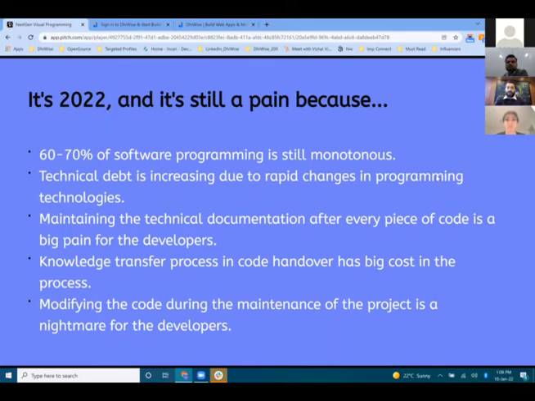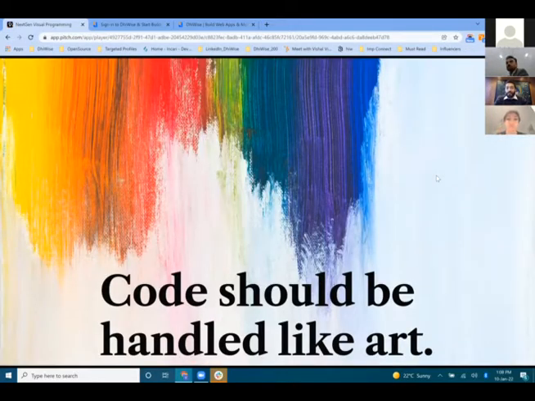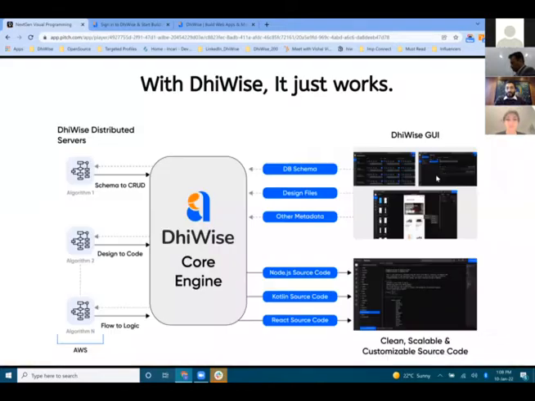And that's why we came up with the idea of what should be there in the perfect world. Code should be handled like an art. We need to have that kind of interface where we can solve the rest of the part, and we can focus on the things that really matter to us. So that's why we came up with the idea of DhiWise 9 months ago. We started developing this product in the month of April, and within 2-3 months we launched our first alpha version. Still we are in beta. It's not the 100% product, but we are trying to solve this particular part.